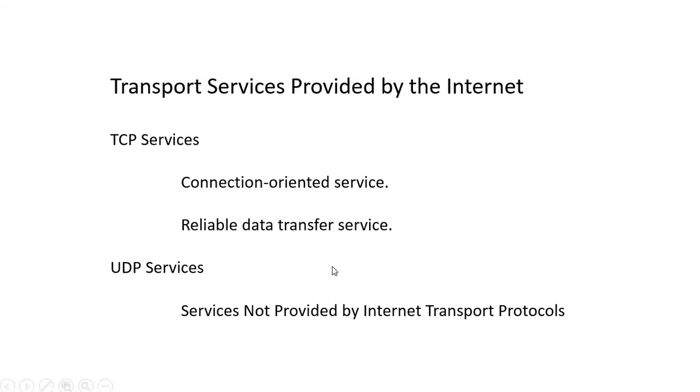Let's see, go next. That is transport services provided by the internet, TCP services and UDP services. TCP stands for the Transmission Control Protocol, and UDP stands for the User Datagram Protocol. TCP is generally used for the connection oriented service, whereas UDP is used for the connectionless service. Get it?